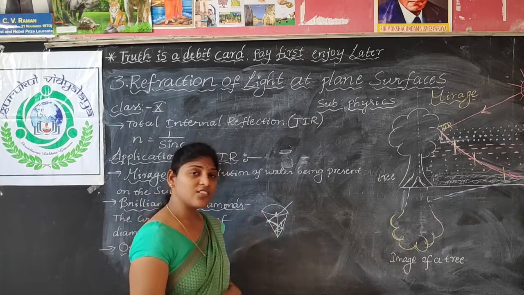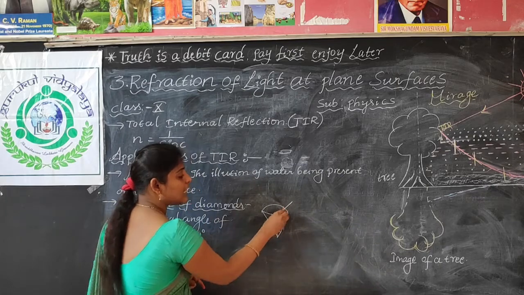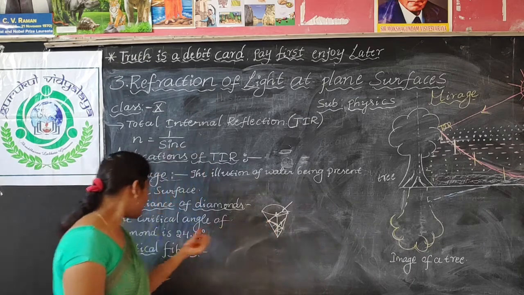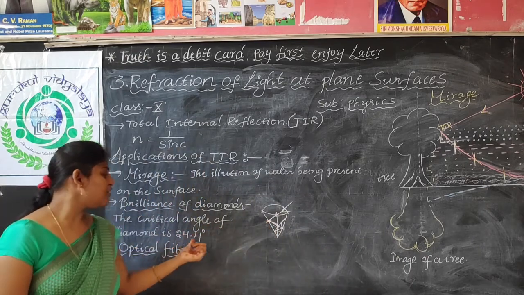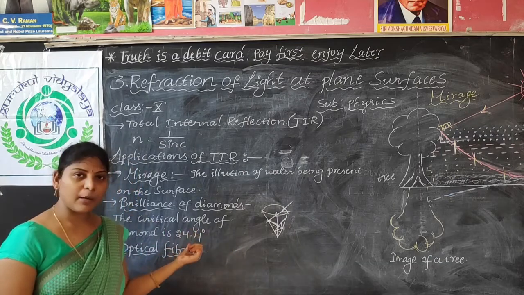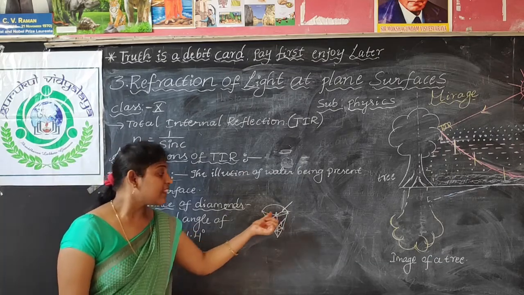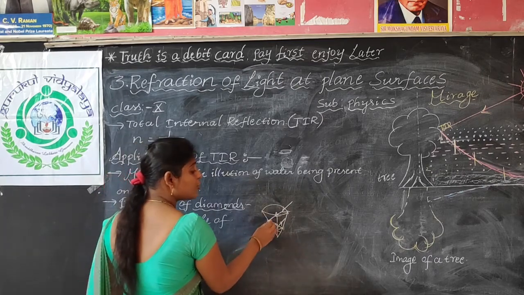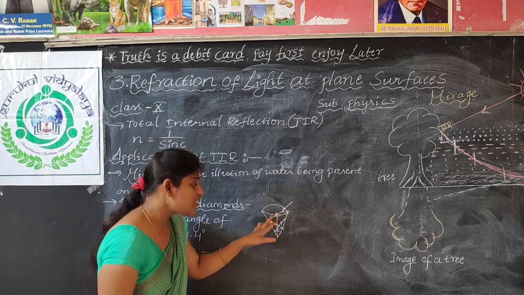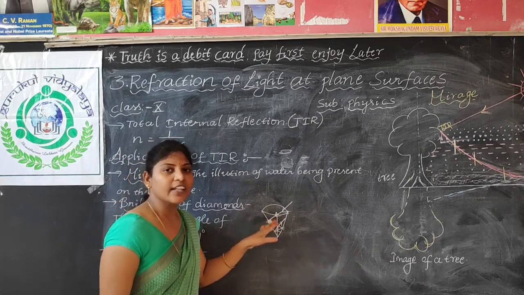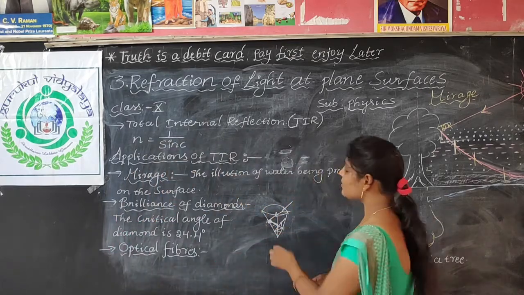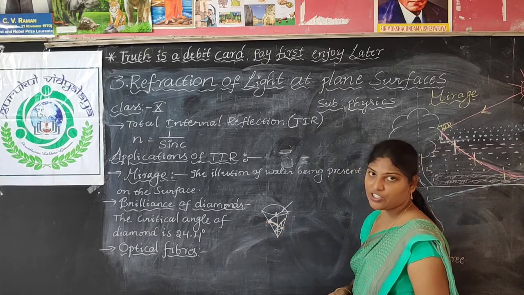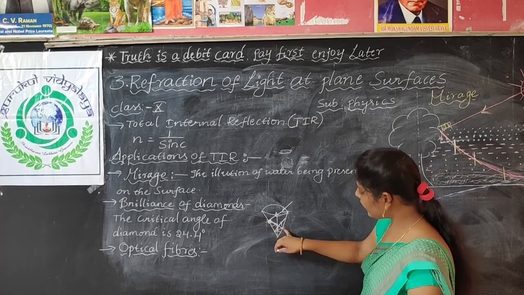See here, due to this shape, whenever the light ray is incident on the diamond, the critical angle of the diamond is 24.4 degrees. What is the critical angle of diamond? 24.4 degrees. Due to this shape of the diamond, the light ray is incident on the diamond at more than the critical angle. So when the light ray is incident at more than the critical angle, what happens at this point? There occurs a total internal reflection, and the light ray will be reflected onto the other surface.